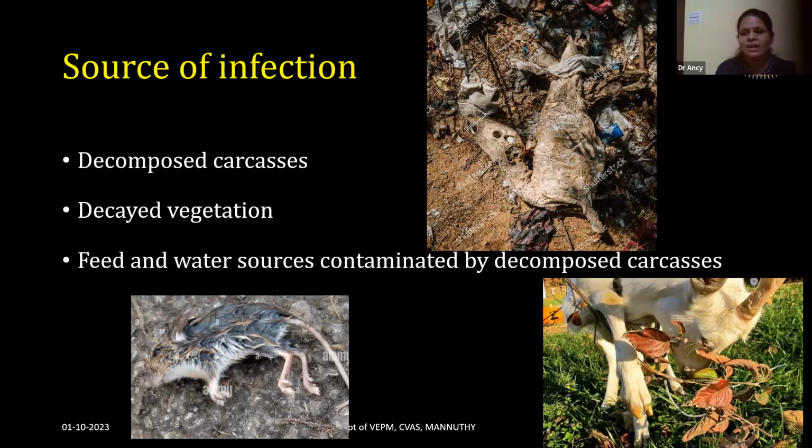In these decomposed carcasses or decayed vegetation, the spores present in the soil enter the carcass, where they proliferate and produce the stable neurotoxin. This neurotoxin is ingested by the livestock, and the feed and water sources contaminated because of a decomposed carcass are an important source.